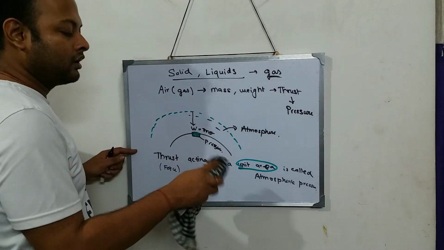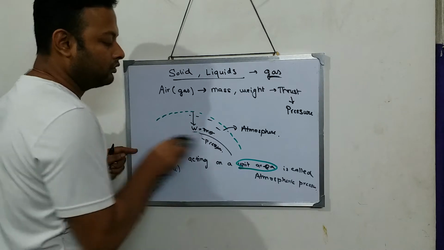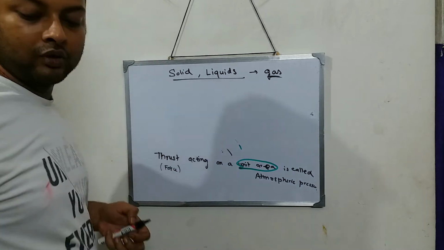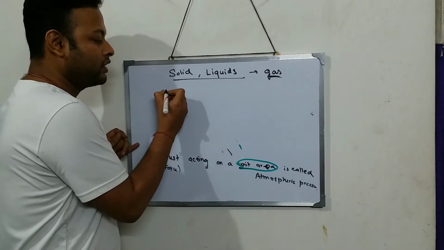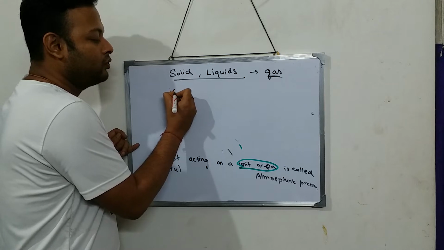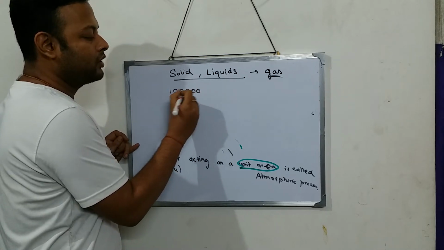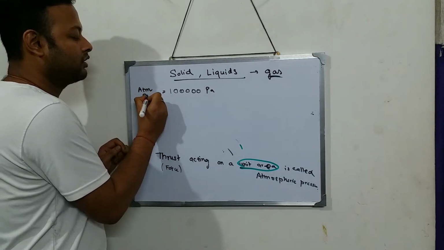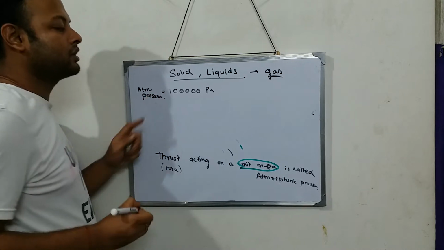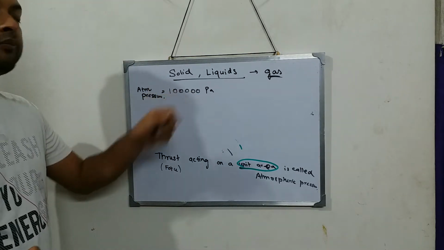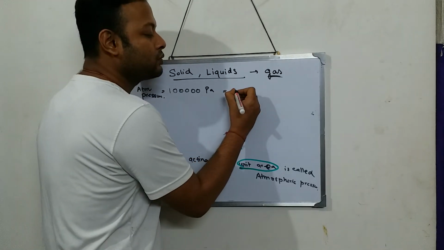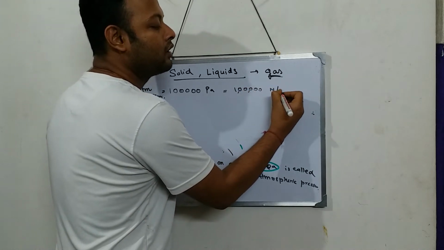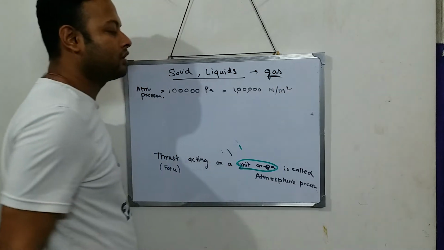Let's understand this by an example. Our normal atmospheric pressure that we get is near about 10 to the power of 5 Pascal. This is the atmospheric pressure. So atmospheric pressure is this much, 1 lakh pascals. So 1 lakh pascals means what? 1 lakh pascals means 1 lakh Newton per meter square. That is what it means.